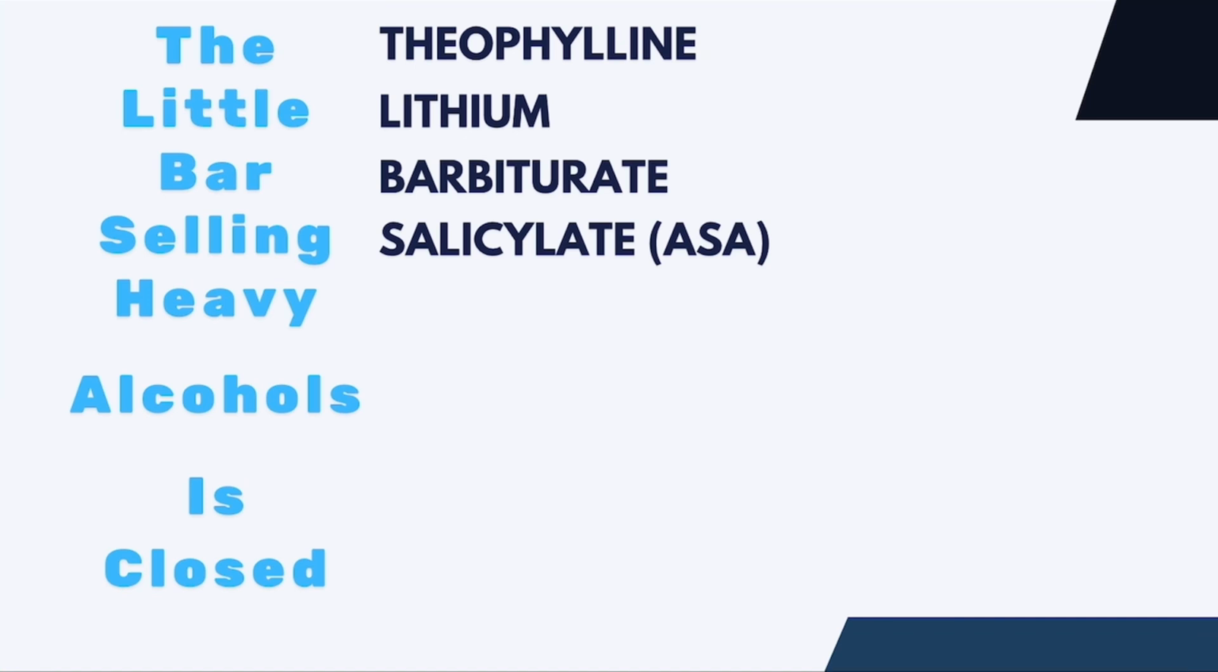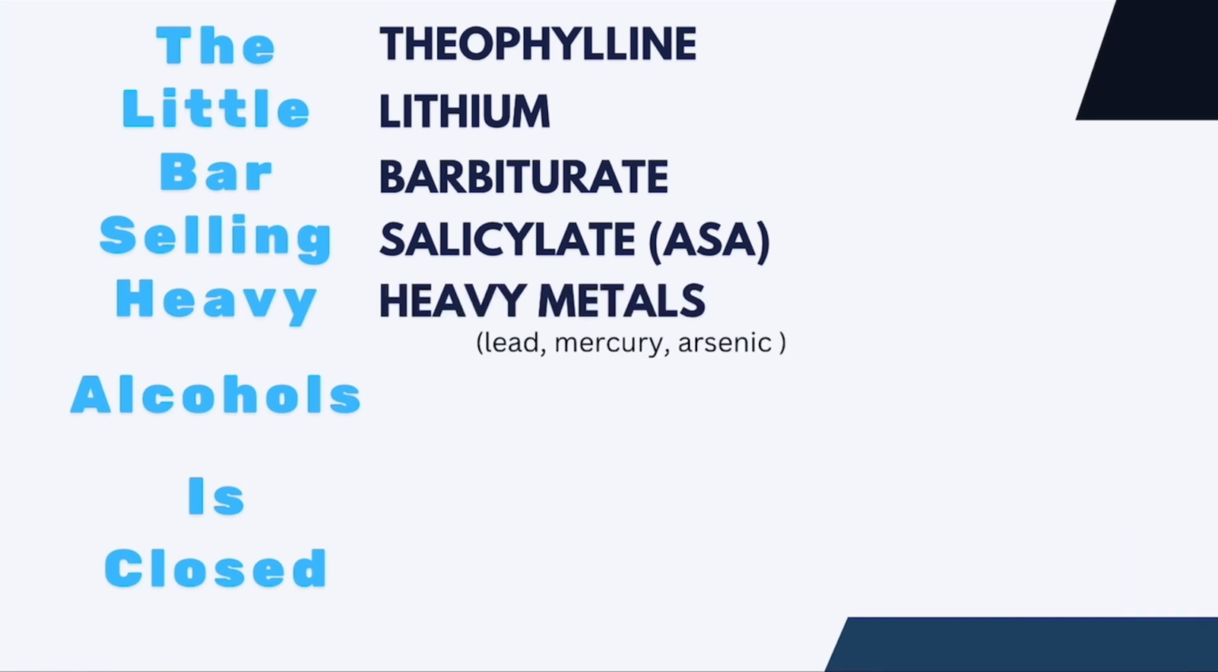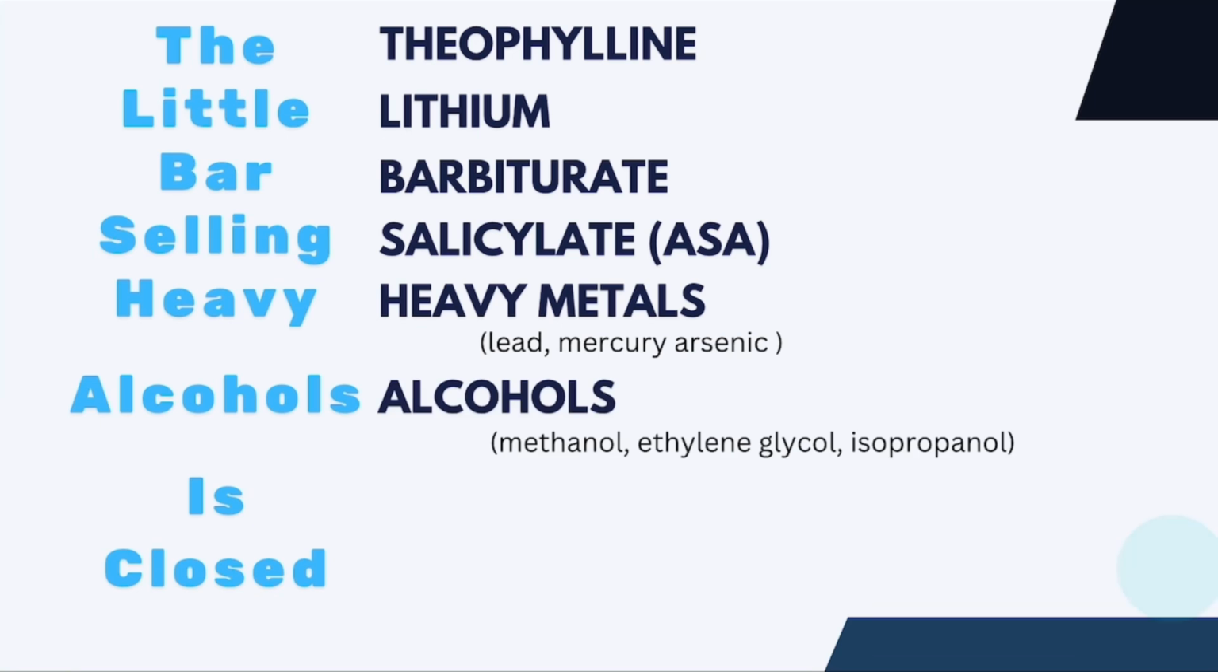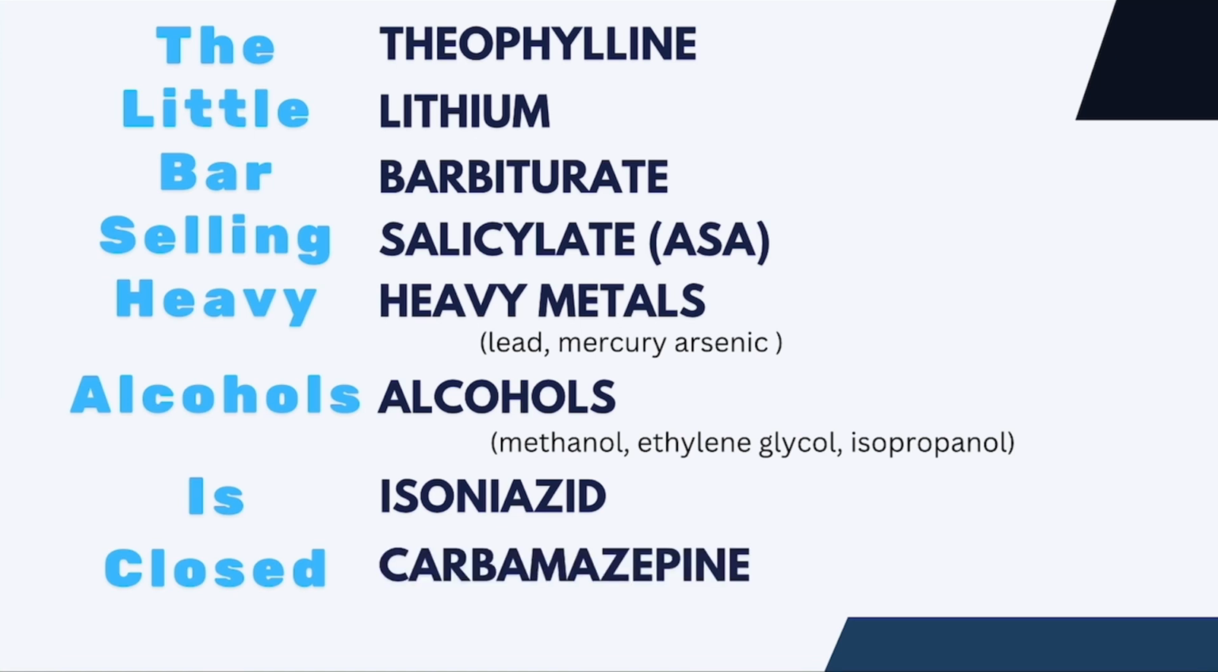Next is heavy, for heavy metals like lead, mercury, and arsenic. Alcohol for alcohols like methanol, ethylene glycol, and isopropanol. Is for isoniazid. And finally, closed for carbamazepine. Now let's discuss when hemodialysis is needed for each.